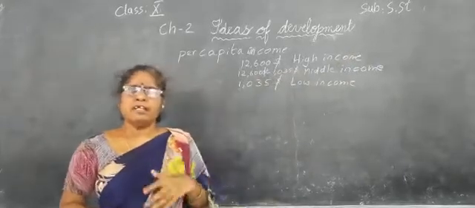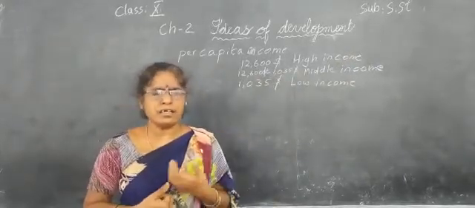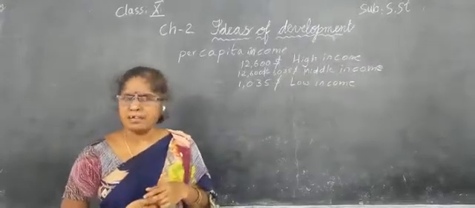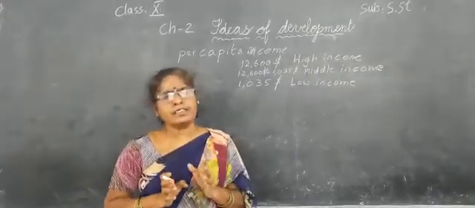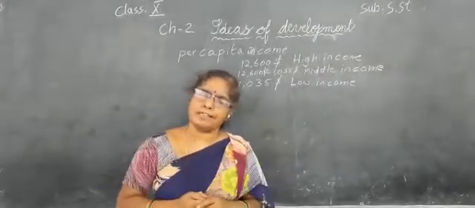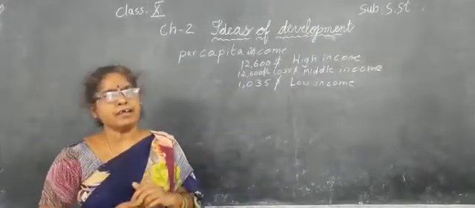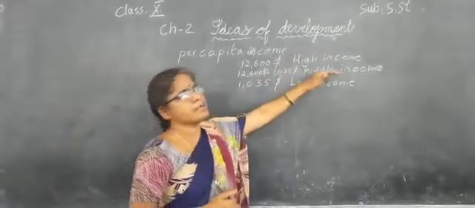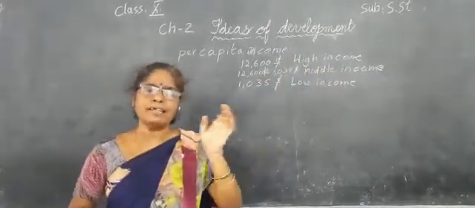Generally, the rich countries are developed countries, but not all rich countries are developed countries. Our India comes under the middle income countries, and is treated as a developing country.